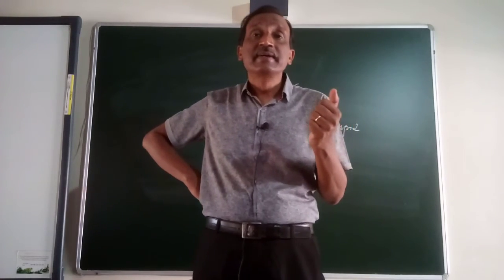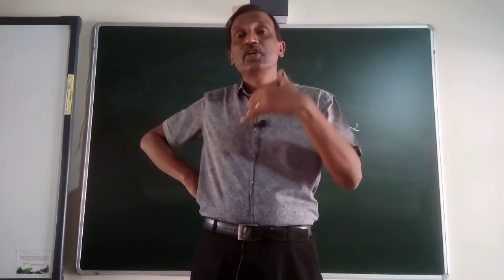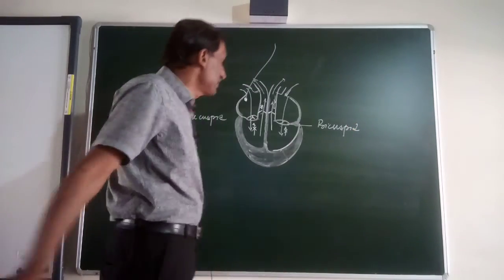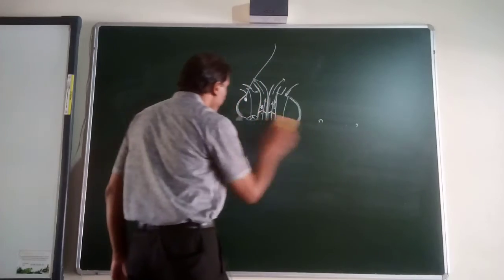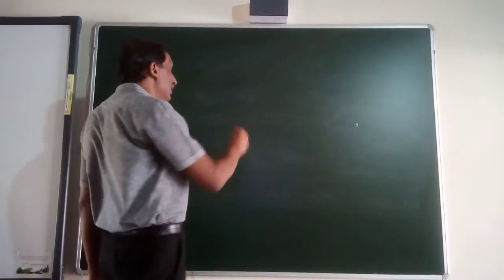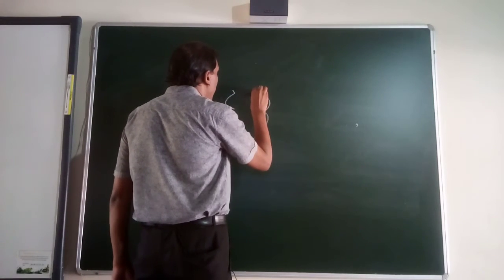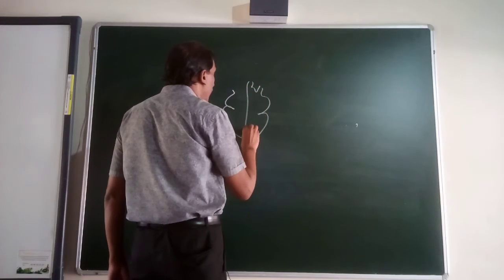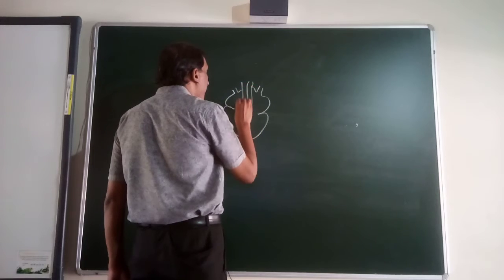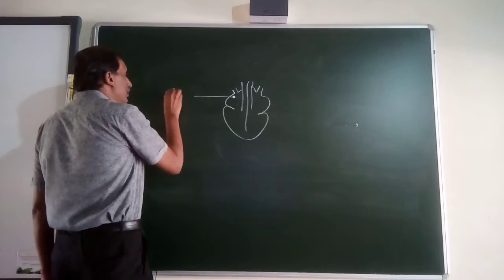Where is the SA node? SA node is found on the right hand side, from the right hand side of the heart to the left hand side of the heart. So if I draw this diagram again, here was the SA node.